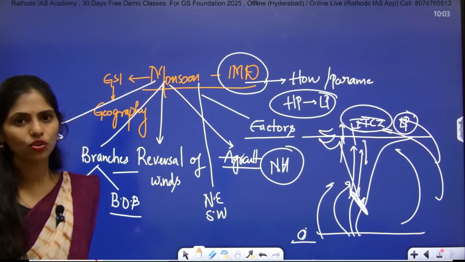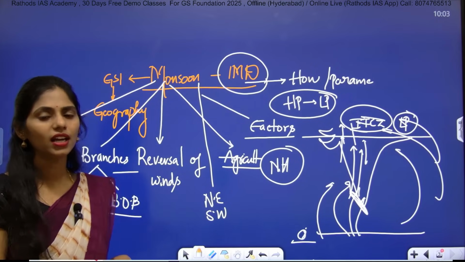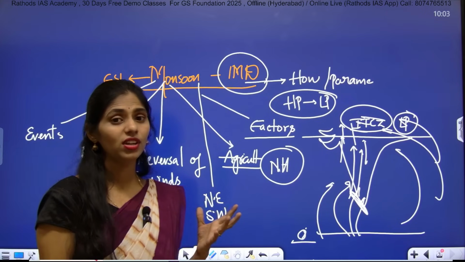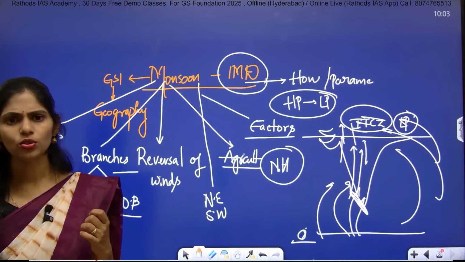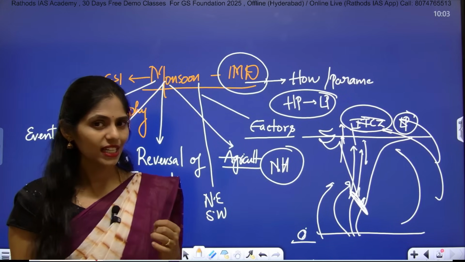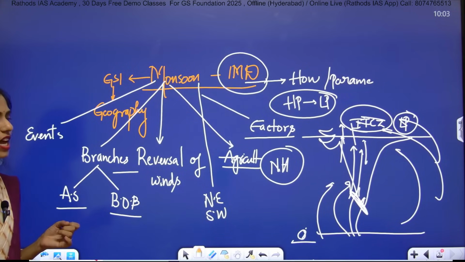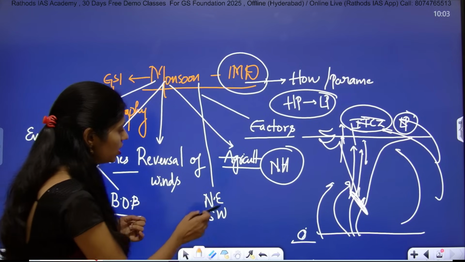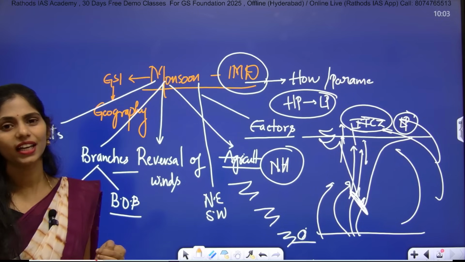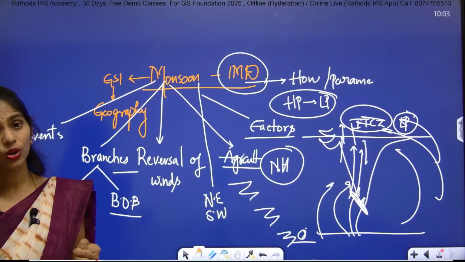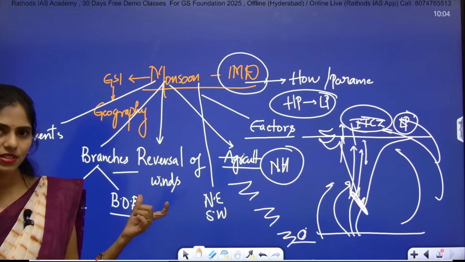And you have to see what is this funneling effect in the northeastern states, for example Meghalaya, and why it is receiving heavy rainfall in Meghalaya, especially in the Cherrapunji region. You have to see which are the hills present there, and you have to know about the role of the Aravalli ranges. Especially in the Western Ghats region there are some gaps, they are not continuous. For example, we have Borghat, Thalghat and Palghat gap. So where they are located and their order, what is the role of those gaps, that is very important.